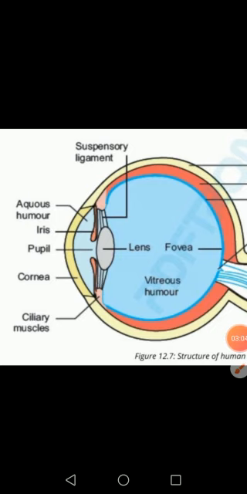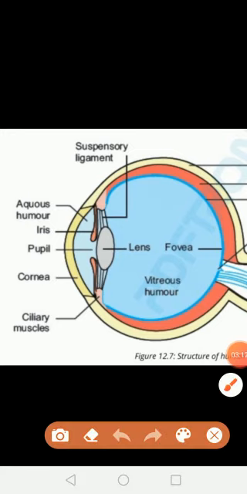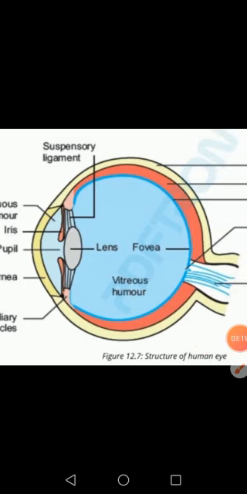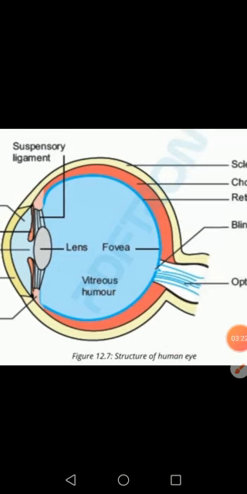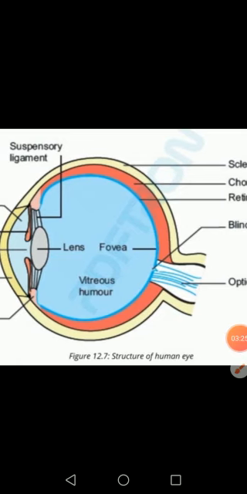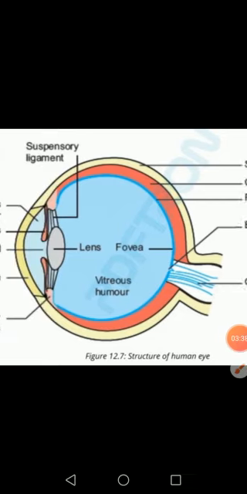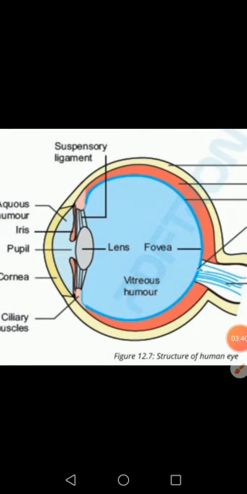The lens focuses light on the retina. As a result, the image forms on the retina. Then the rods and cones present on the retina generate nerve impulses in the optic nerve. These impulses are carried to the brain, which makes the sensation of vision. So that is how you can see different objects through your eye.